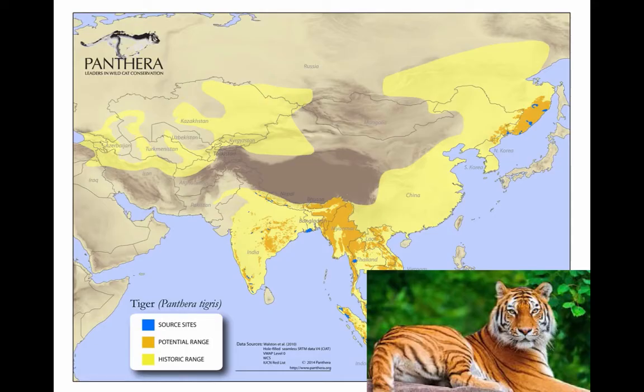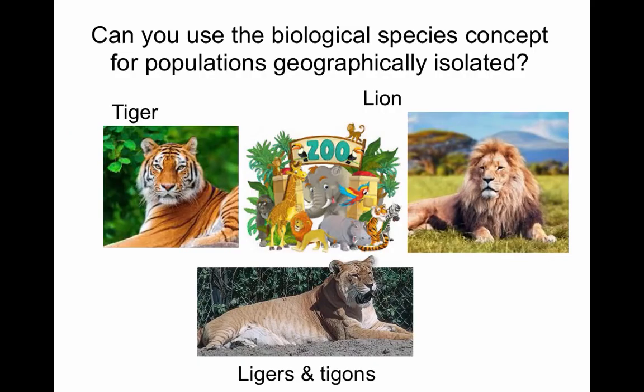So these two species, tigers and lions, will never really encounter each other in the natural environment and be able to interbreed naturally. Yet, when we put them in the zoo together, tigers and lions are able to interbreed, and they produce either ligers or tigons, which are reproductive. So as opposed to the mule example we talked about before, ligers can reproduce, and the same thing with tigons. They can produce viable offspring. So you cannot use the biological species concept to tell whether tigers and lions are different species, because they're able to reproduce if you force them to, and they are able to produce viable offspring that can also reproduce.